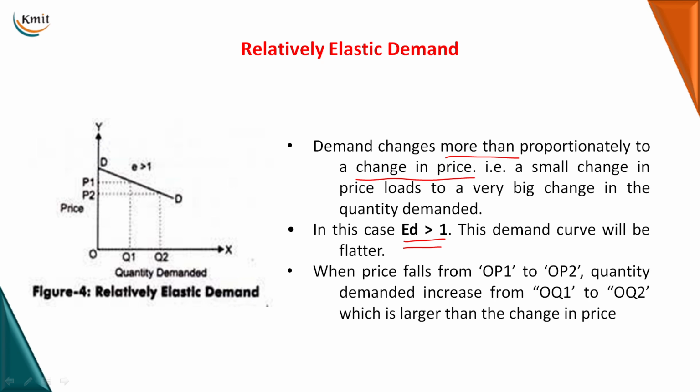That is, the fall in the price. This is the initial price P1. P2 is the reduction in the price happening. Now with the reduction in the price happening, there is an increase in the quantity observed. So if the price from P1 is reduced to P2, the quantity tends to increase from OQ1 to OQ2, which is larger than the change.